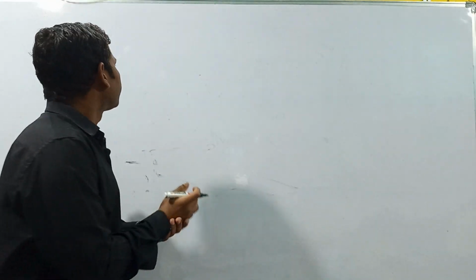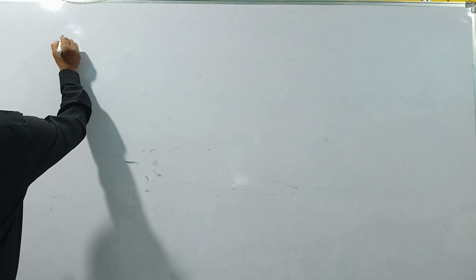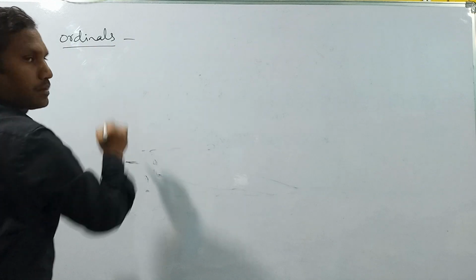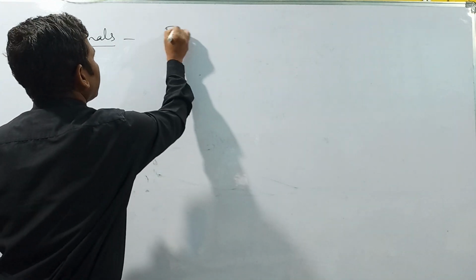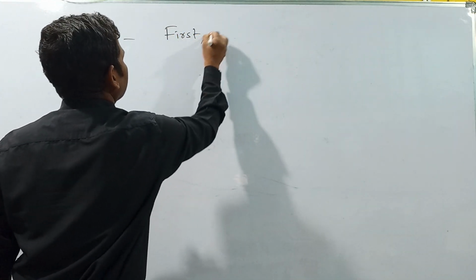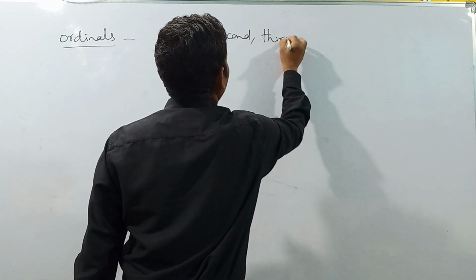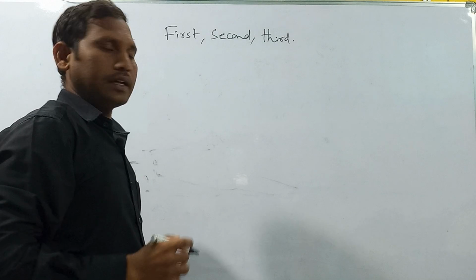And next one, ordinals. Ordinals here means words like first, second, third, fourth, like these words.